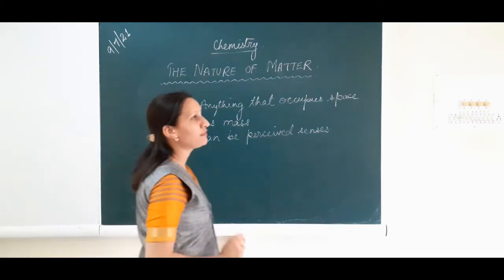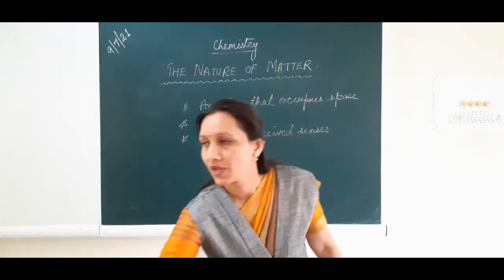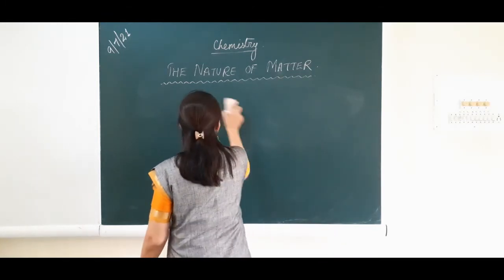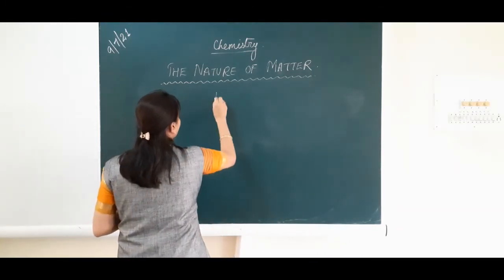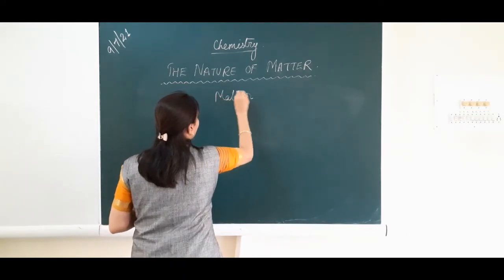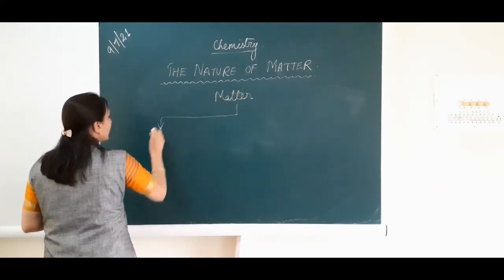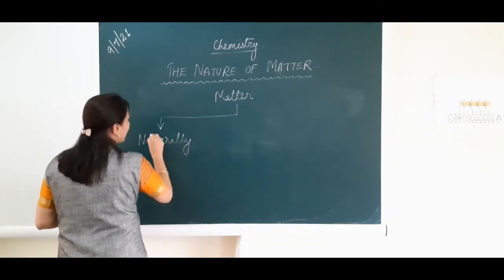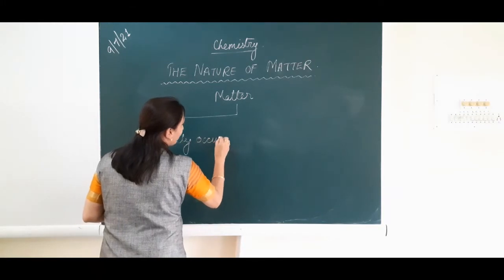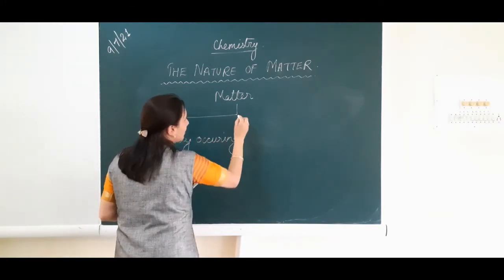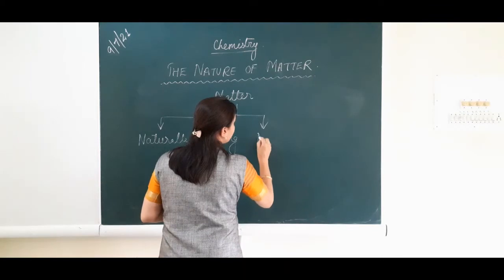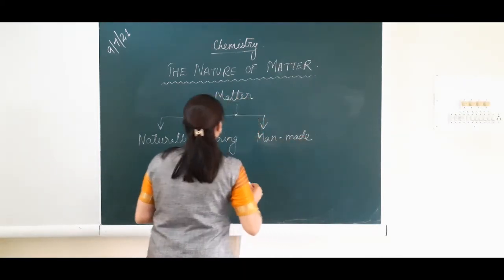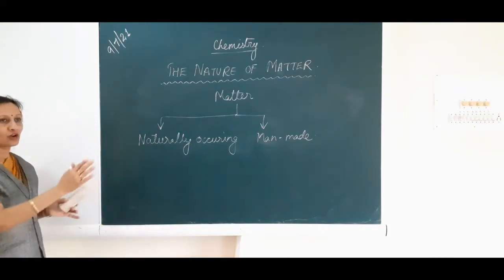Alright, now there are many ways of classifying this matter. One can be, as I said, that things can be living and non-living. So we can classify this matter as naturally occurring. Plants are naturally occurring, fruits, wood. And second one can be man-made. Okay, matter can be naturally occurring or it can be man-made.